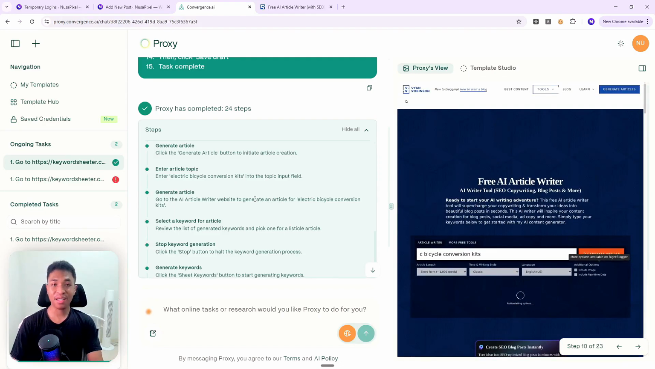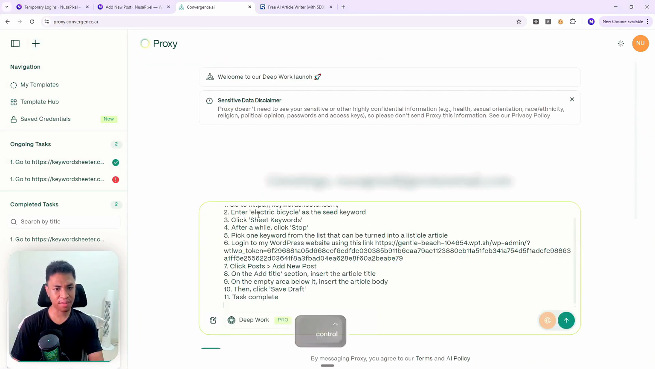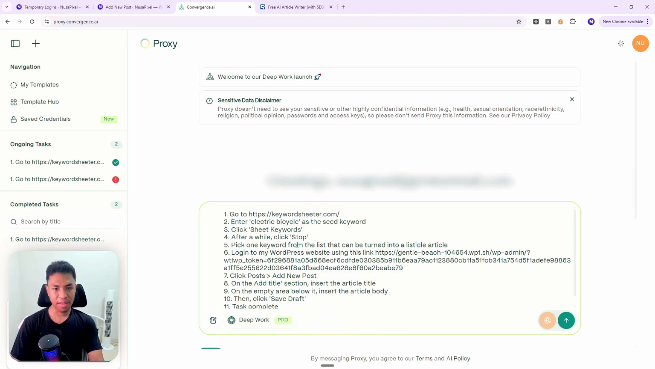But I have another prompt that I'm going to try. This is going to be the simplified version of the previous prompt that I just showed you earlier. Let's click new chat, and this is going to be a lot simpler. It's not going to be involving any third-party AI tool. So basically, after it picks a topic, it will go to my WordPress website, and then it will generate the content based on the topic that it chooses.